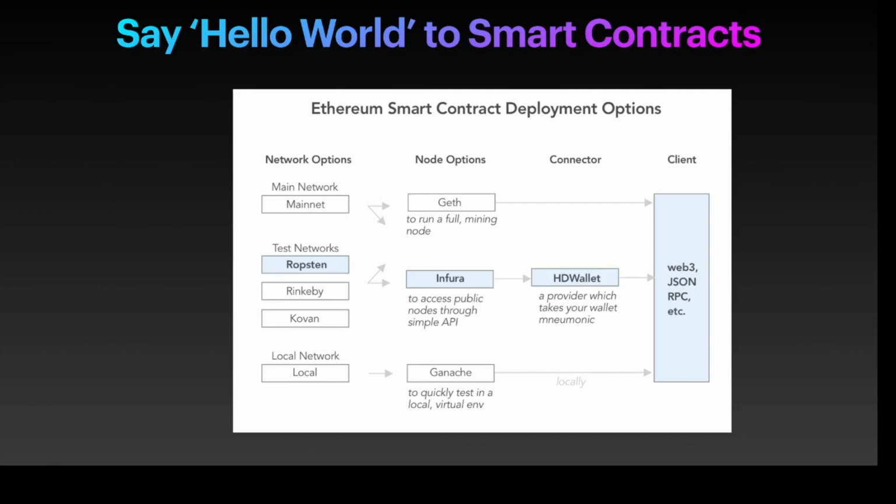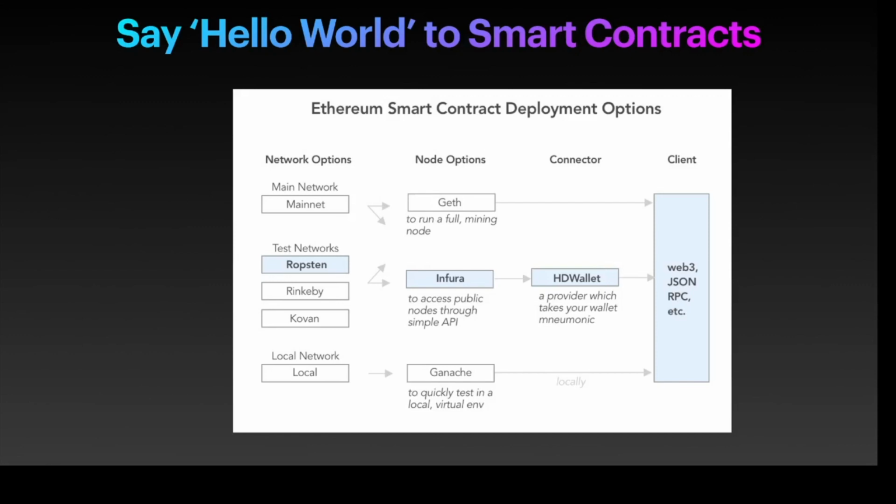Now let us take an example of a Hello World smart contract. In this demo, I'm going to use the Ropsten test network, and I'm going to use Infura. Infura is just a tool to access a public node through a simple API. I'm going to show you how to use Infura to access this public API.